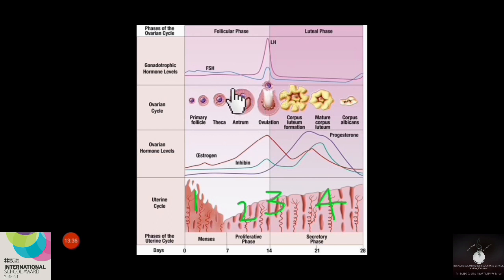This estrogen will again act on the anterior pituitary and stimulate the production of FSH and LH. As the amount of estrogen increases, the production of FSH and LH will also increase. This is the 14th or 13th day of the menstrual cycle, and at this time the follicle will become mature and produce maximum estrogen, and this estrogen will stimulate the anterior pituitary to release more FSH and LH. Especially the amount of LH will be maximum.